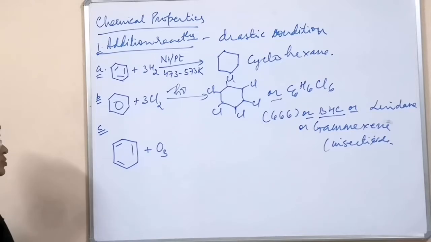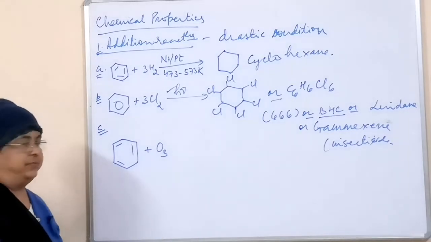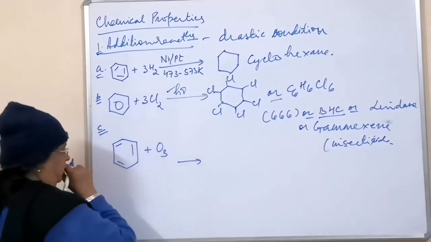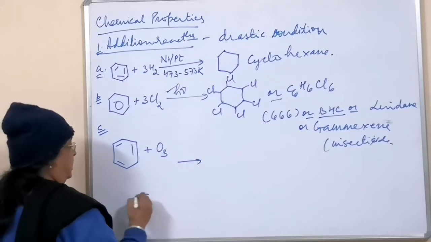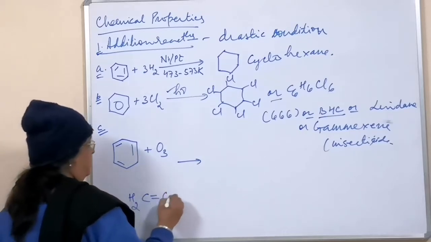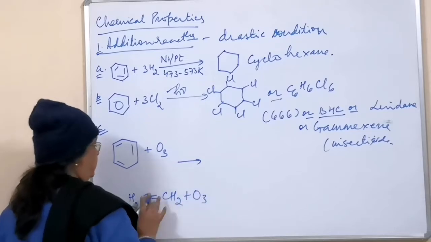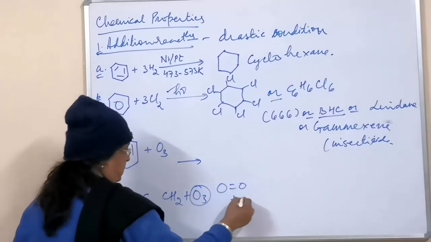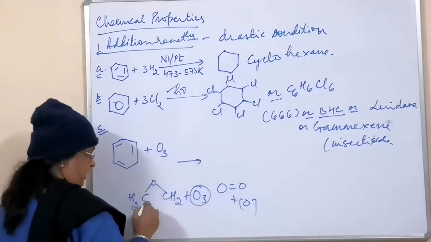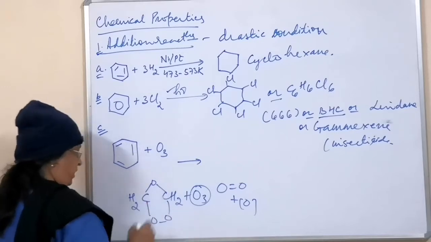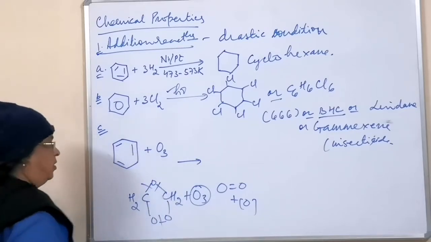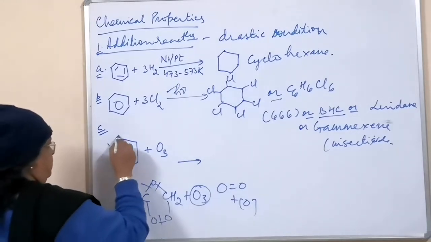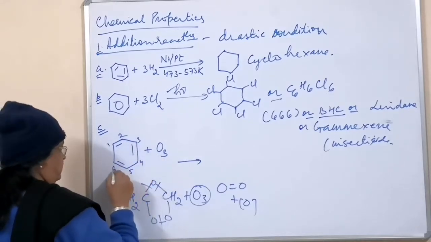Then ozonolysis is like your alkene reaction that we have done already. If you remember, I will do this reaction for you. One ozone, and the reaction went like this: CH2 double bond CH2 with ozone, and this bond got broken. Then the ozone splits into this and this. So one oxygen was commonly added, and this was the ozonide compound obtained, which underwent bond breaking at 3 places. This we are going to do at 3 carbons. You can mark 1, 2, 3, 4, 5 and 6.